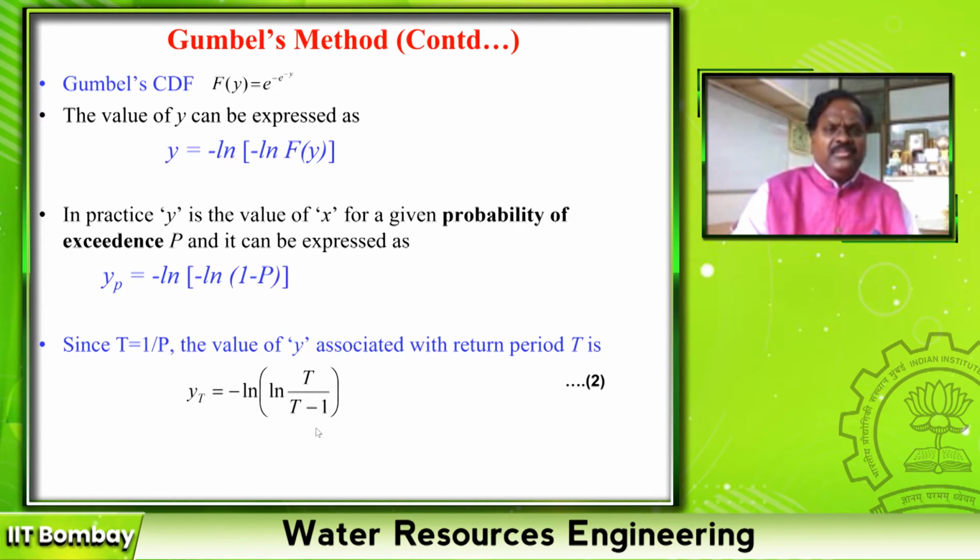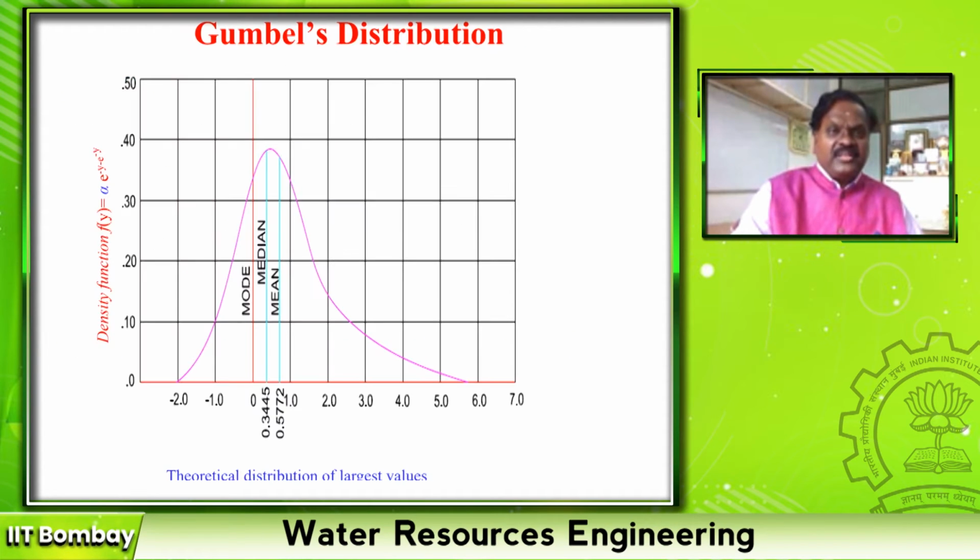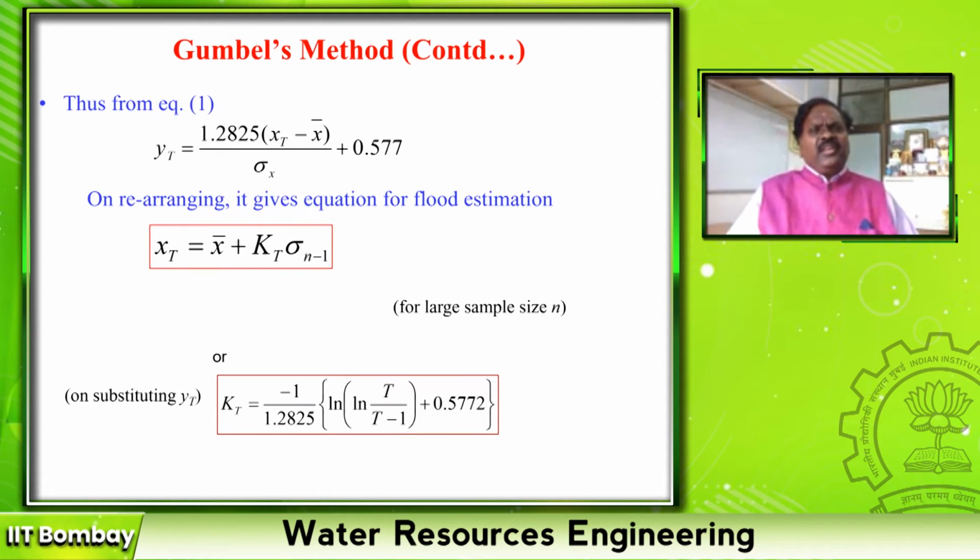But this may not be sufficient to estimate for us. We need it in terms of numbers, right? For example, Gumbel's extreme value distribution looks like this. That means the mean, median, mode, right? It's slightly skewed towards the left. And Gumbel's equation says that in general yt, and on rearranging, xt for a given return period is x bar plus k sigma. So all the other yt, sigma, xt come with the coefficients, right?